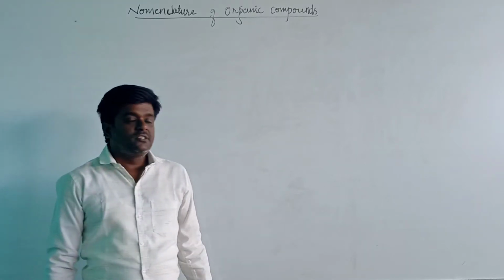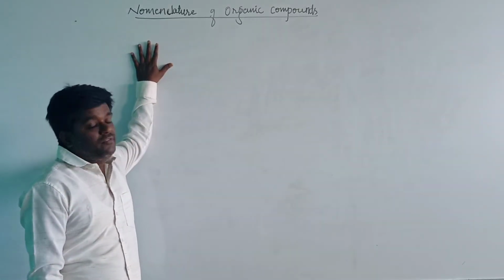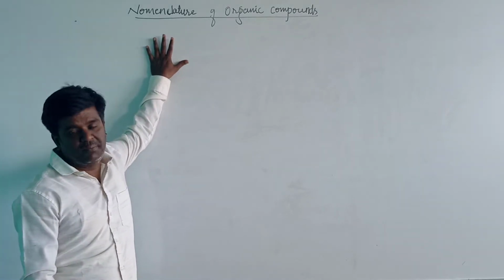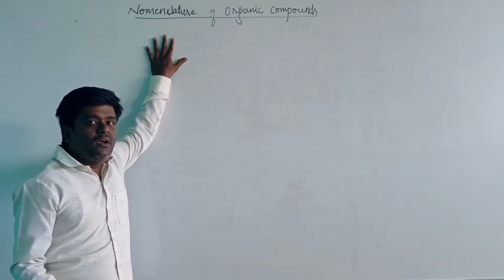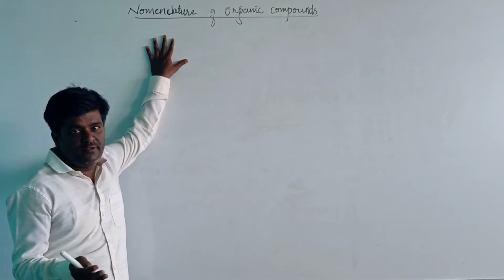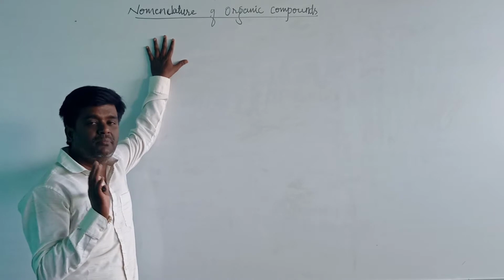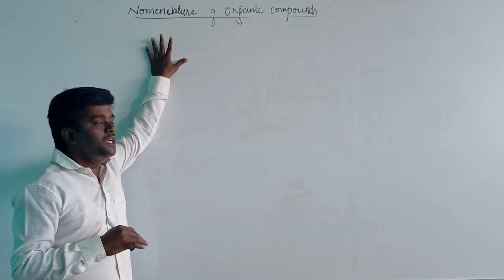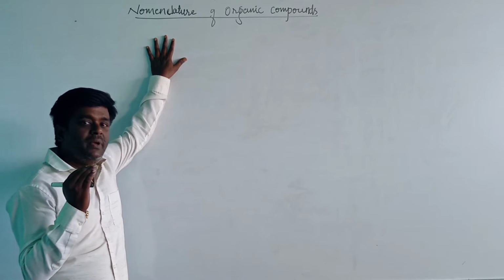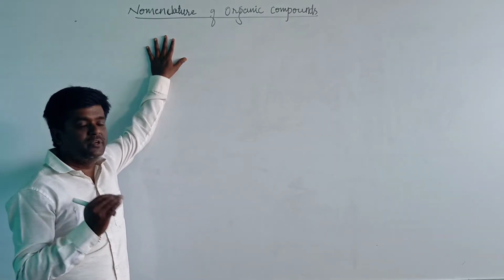Good morning, students. Today we are discussing the nomenclature of organic compounds. The nomenclature of an organic compound is very important for the identification of a particular compound, and there are mainly two types of nomenclature.